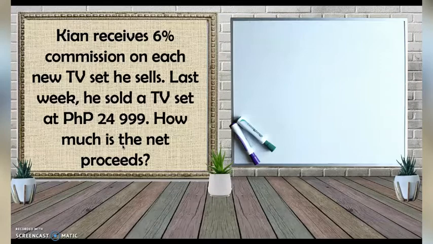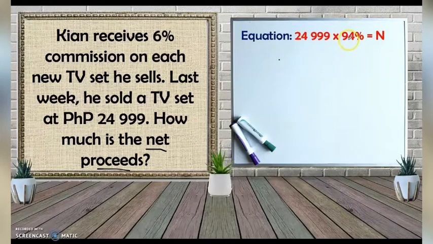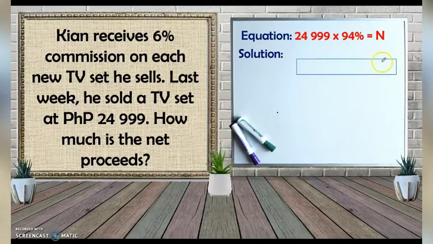Instead of multiplying 24,999 times 6% to get the commission and subtract it from the total sales to get the net proceeds, since the question is the net proceeds, what I'm going to do is multiply that by 94%, because again, this is the whole, this 6% is the commission, and the 94% is the net proceeds, so a total of 100%, because 24,999 is 100%, and 6% of that is for the commission, and 94% of the 24,999 is the net proceeds.